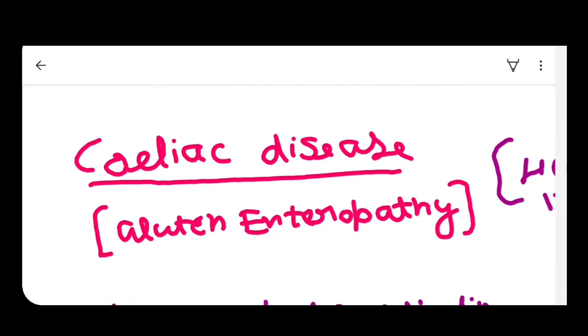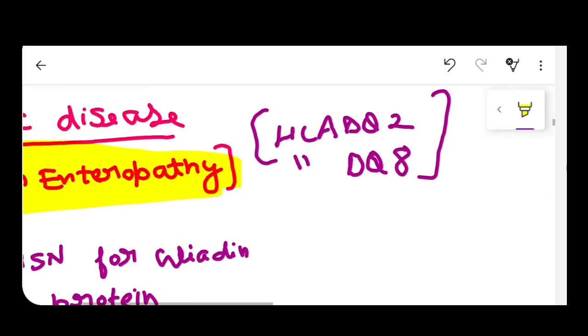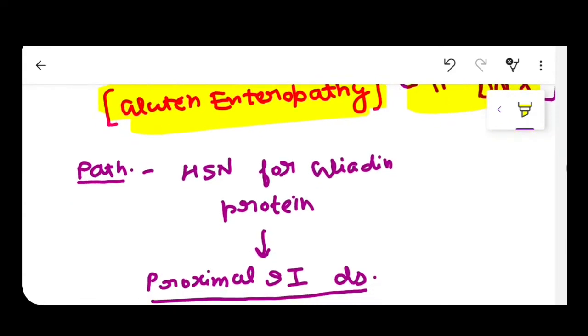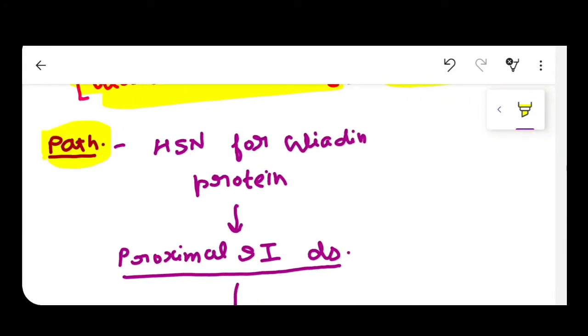Celiac disease is also known as gluten enteropathy, and the genetics behind it is HLA-DQ2 and HLA-DQ8. So guys, you have to remember this. HLA-DQ2 and HLA-DQ8 are behind celiac disease. So what is the pathology behind it?